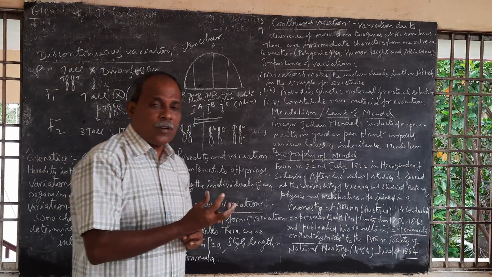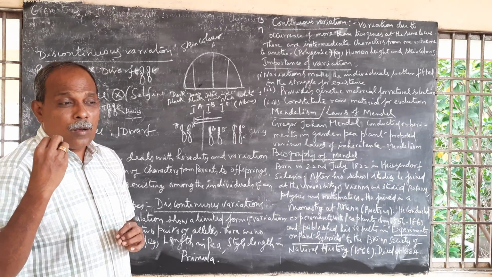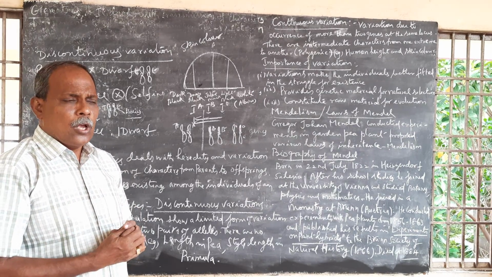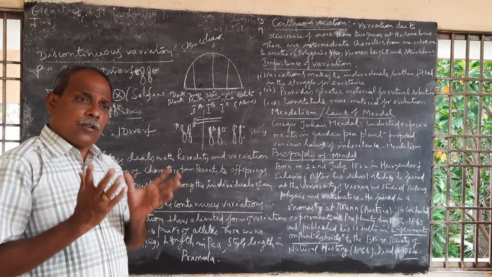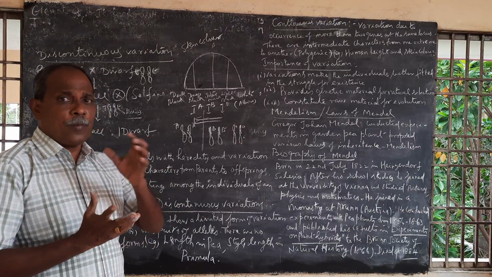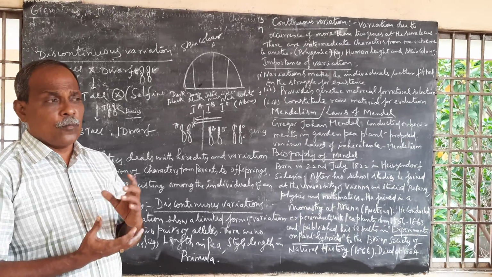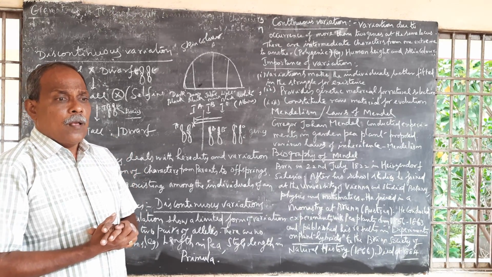His mathematical knowledge helped him to give the ratios of each and every generation. He conducted a large number of experiments on a large group of plants, not small groups.